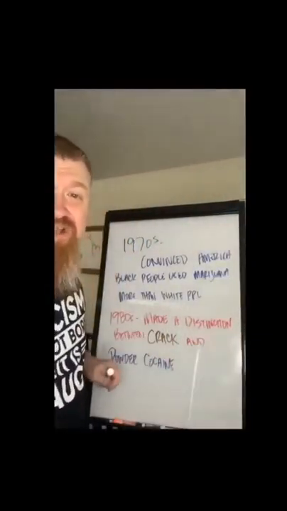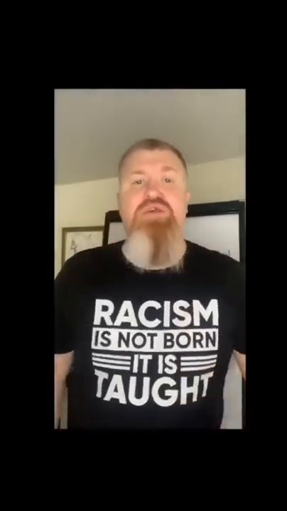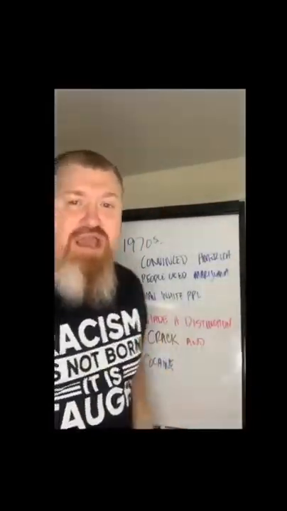In the 1980s, we made a distinction between crack and powder cocaine. Although they are the same substance, they're just taken differently. We convinced America that crack cocaine was far more dangerous. So in the interest of public safety, public health, we made laws that were more harsh on crack cocaine, which was found predominantly inside black communities. Whereas powder cocaine that was used predominantly in white communities was not policed or punished anywhere near the same way that crack cocaine was. So the war on drugs that started against crack cocaine was to target black people. Members of the Nixon administration came out 20 years later and admitted that was true.